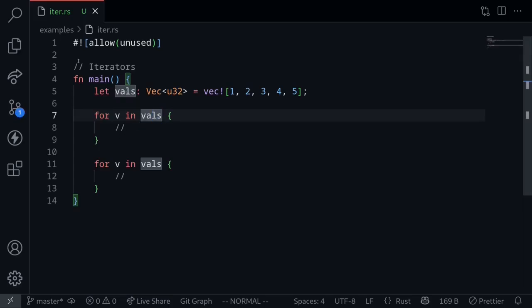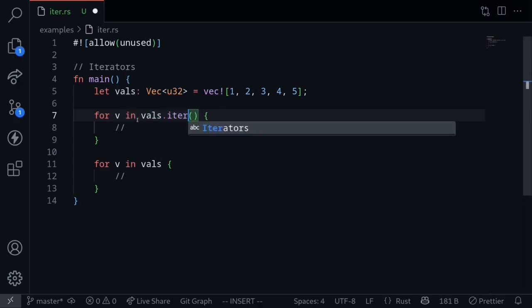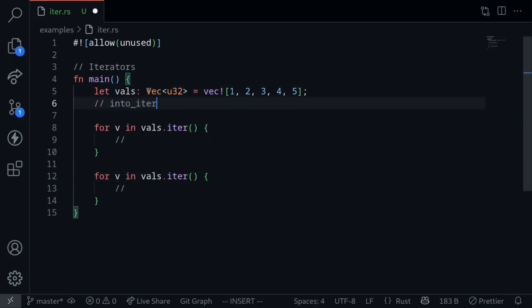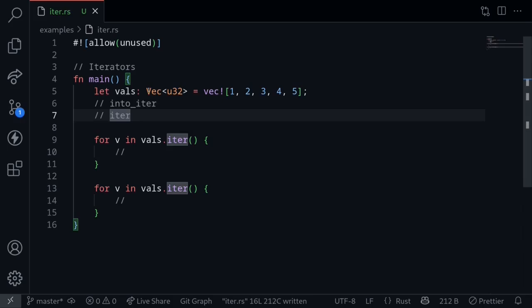The reason has to do with iterators. When we use this syntax to loop through a vector, it's implicitly calling a function called into_iter. And when we want it to loop through twice, we need to explicitly call a function called iter. So what's the difference between into_iter and iter? And also, what are they? into_iter and iter both produce an iterator.